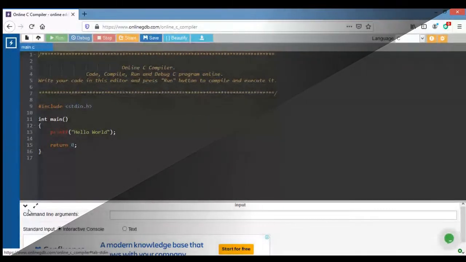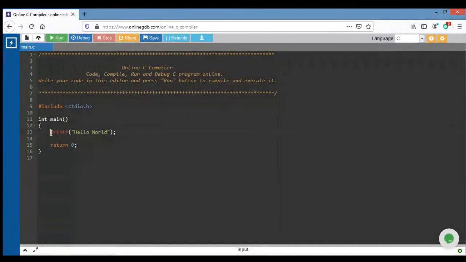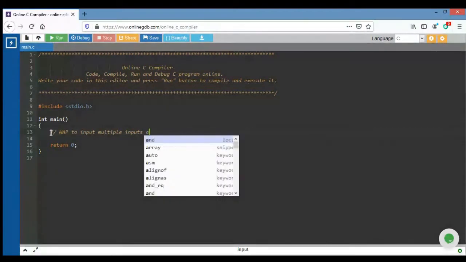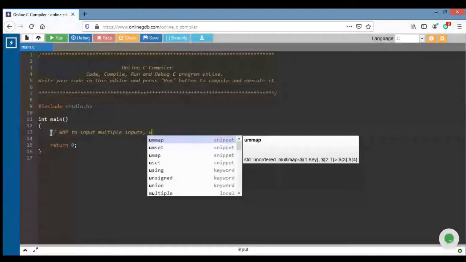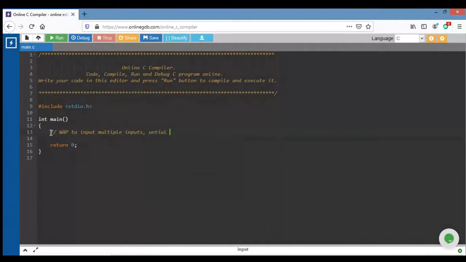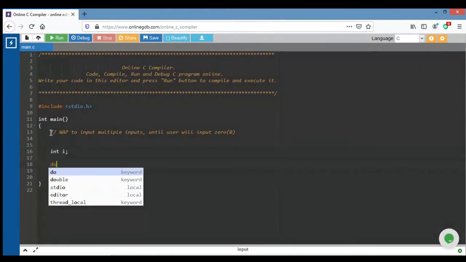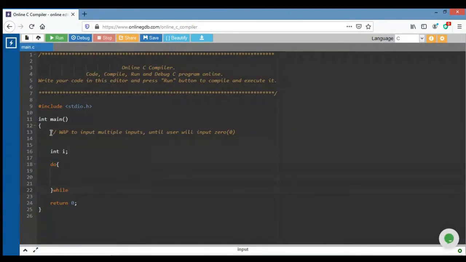Let's begin. Is it visible? Now, my question is: I need a program to input multiple inputs until the user inputs 0, right? So first I use do while. It's a syntax.